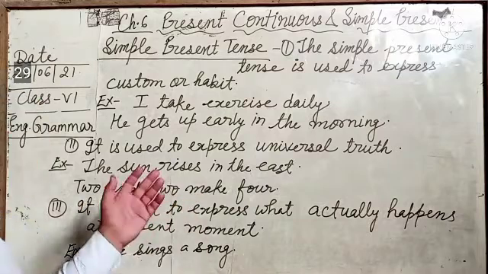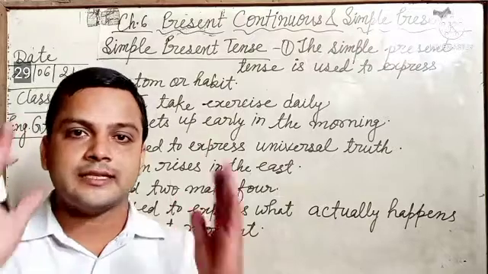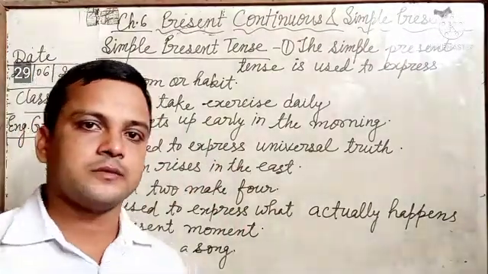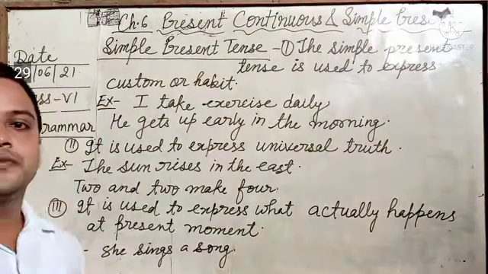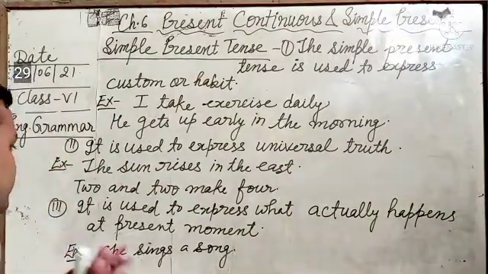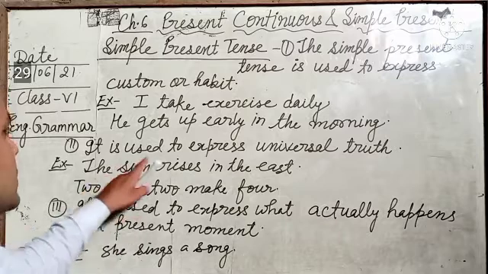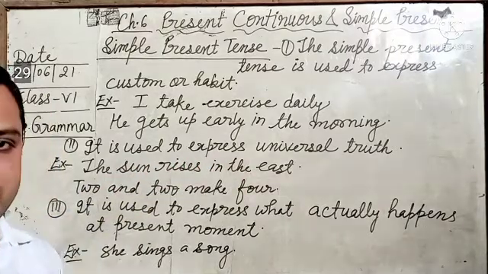The sun rises in the east, the sun sets in the west, the sun is hot, the earth moves round the sun. These are what? These are universal truths, and to express universal truths, we always use the simple present tense.